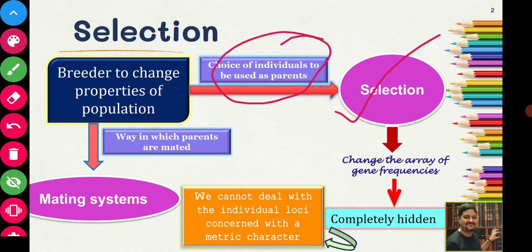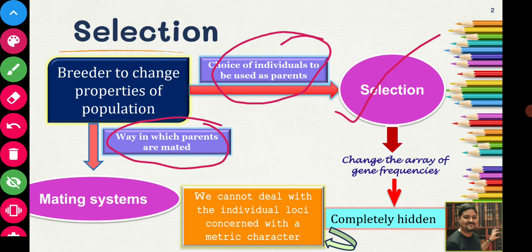What other weapon does the breeder have, or in what other ways can he change the properties of the population? Another weapon the breeder has is the way in which the parents are mated. First he chooses the animals to act as parents for the next generation. Now he will decide how these parents are going to mate.